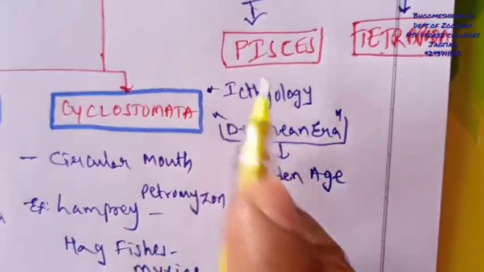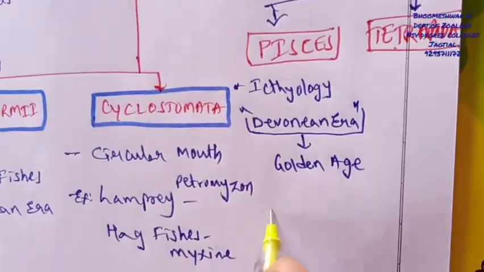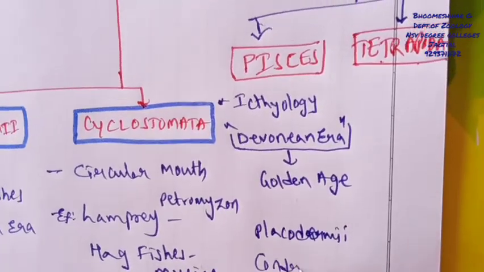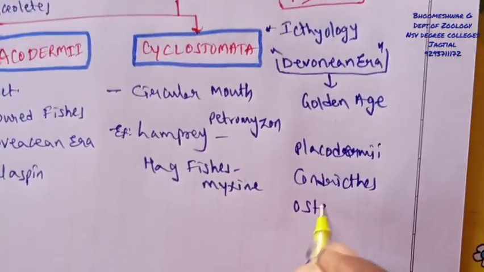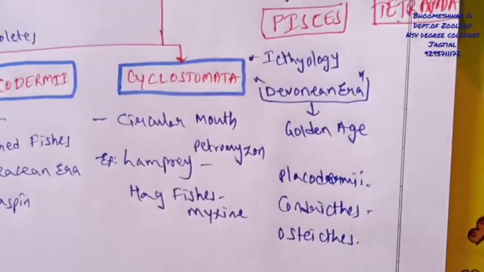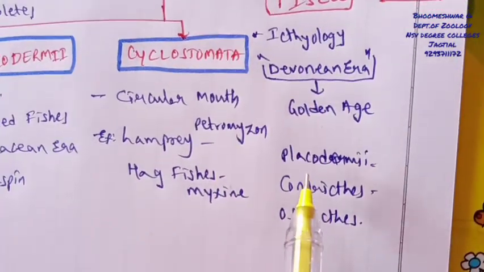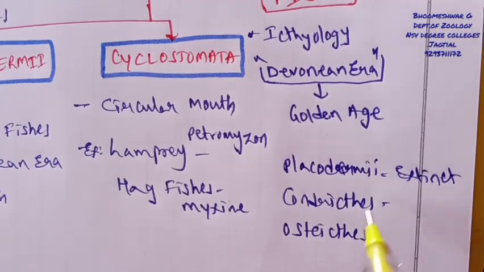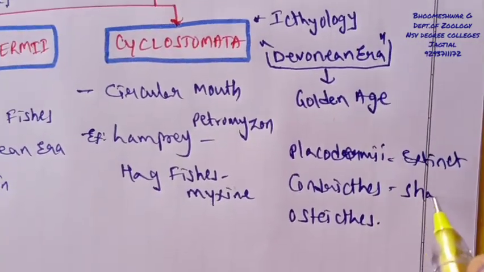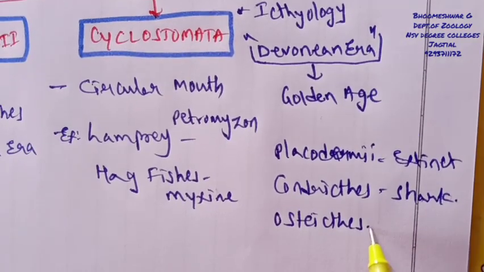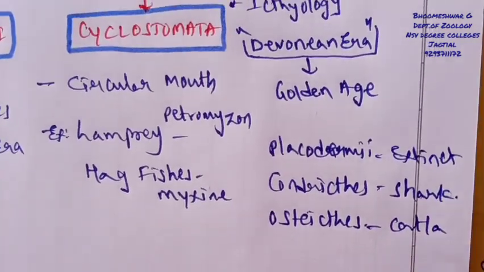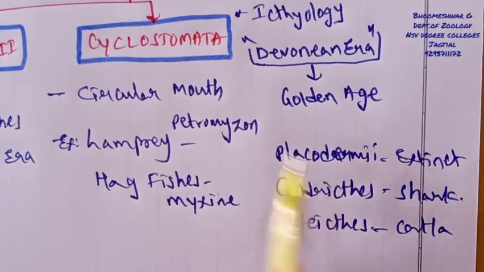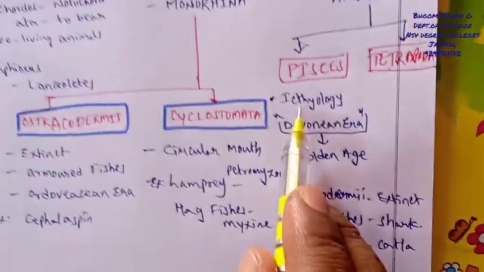Pisces are divisible into three groups: Placodermi, Chondrichthyes, and finally Osteichthyes. Placodermi are completely extinct animals, and Chondrichthyes are marine organisms, for example the shark. Osteichthyes are freshwater animals and some are marine animals, a suitable example being Katla. So that is Pisces. The study of Pisces is called ichthyology.